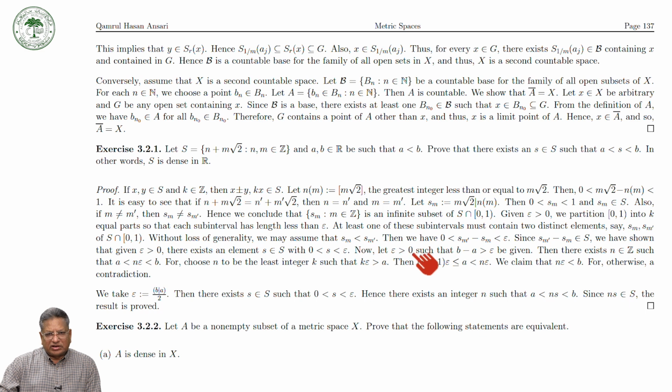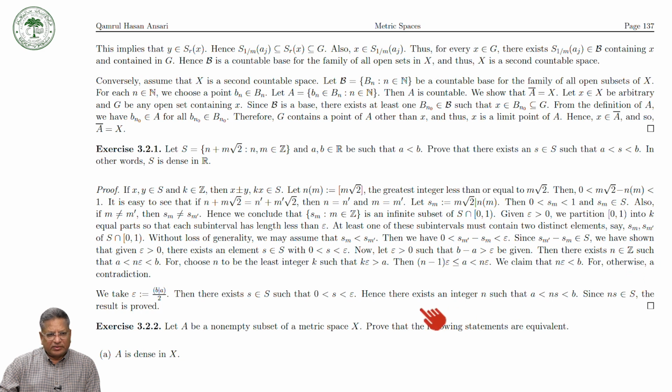Now, let epsilon be greater than 0 such that B minus A is greater than epsilon, because here we are assuming that A is less than B. Then there exists an integer n such that A is less than n epsilon, which is less than B. For choosing n to be the least integer such that n epsilon is greater than A, then (n minus 1) epsilon is less than or equal to A, which is less than n epsilon. So we claim that n epsilon is less than B.